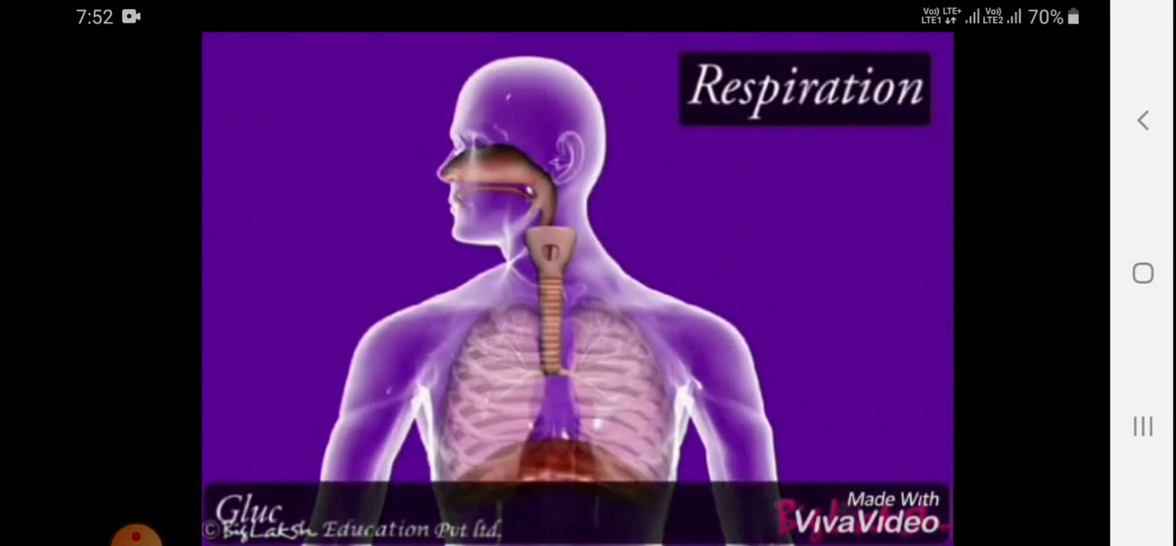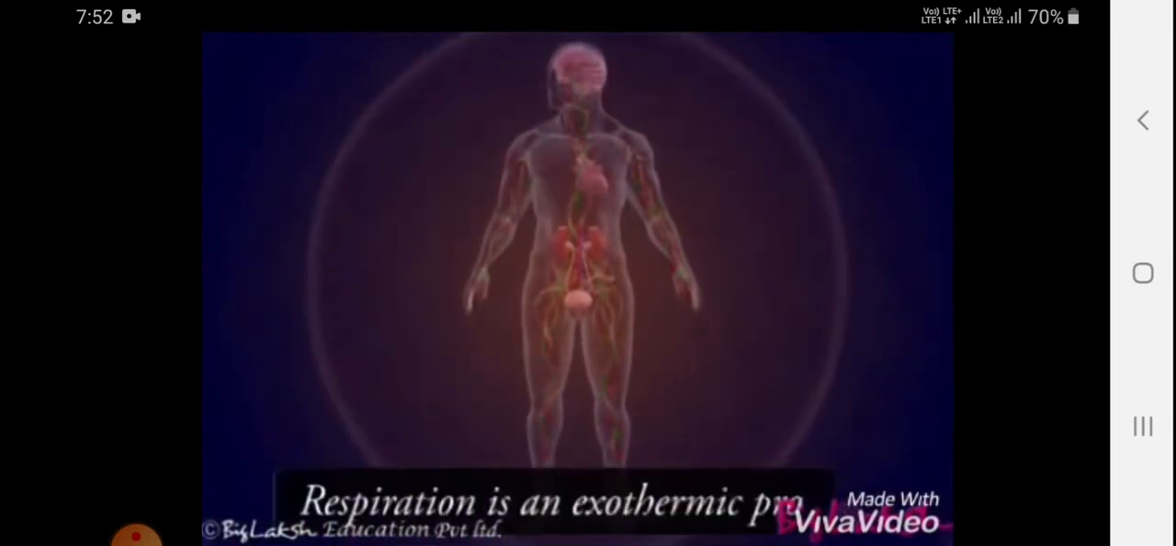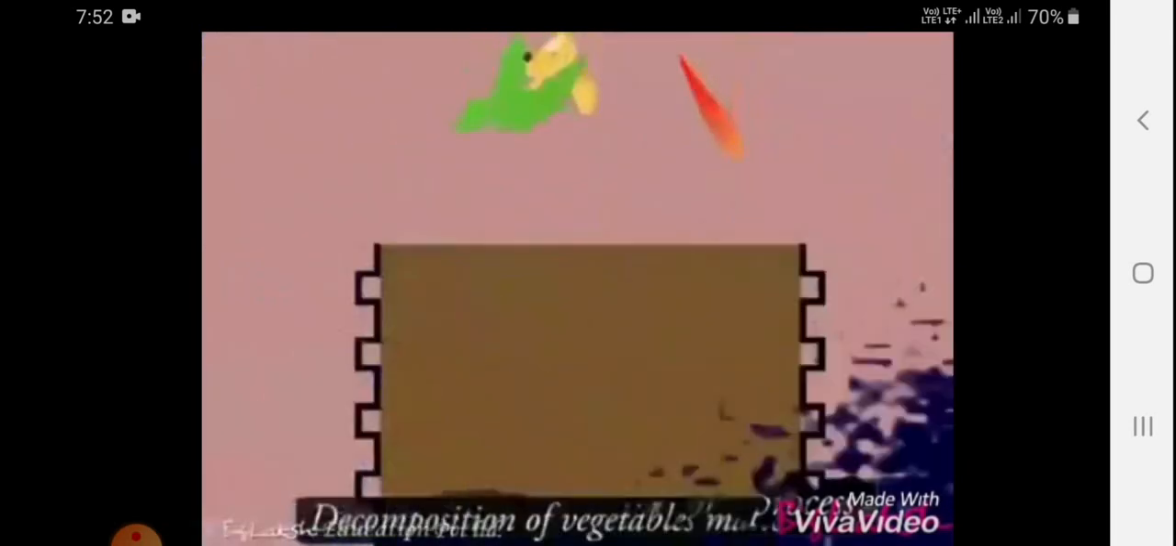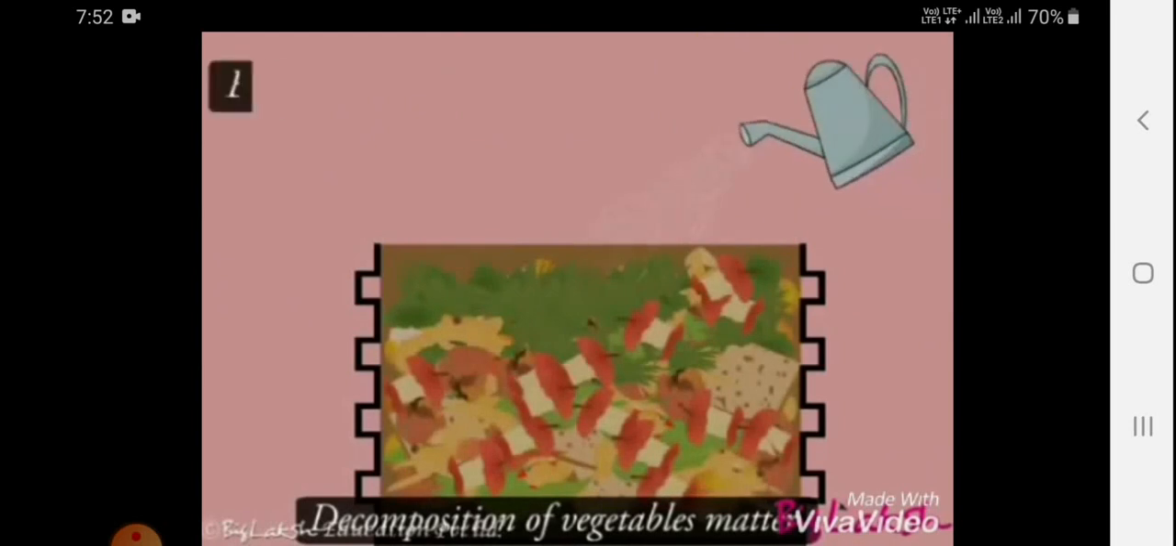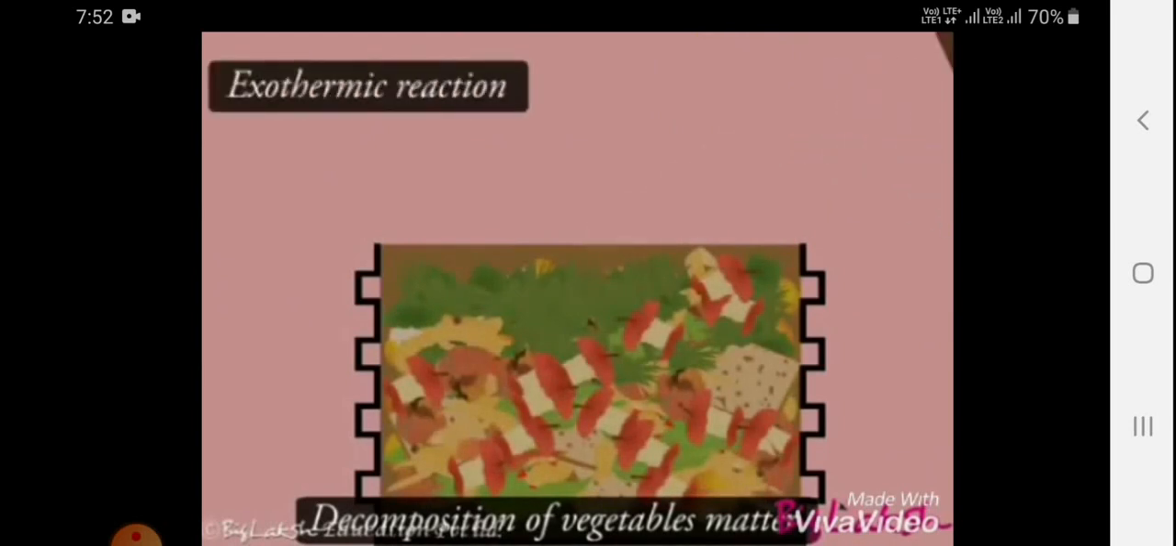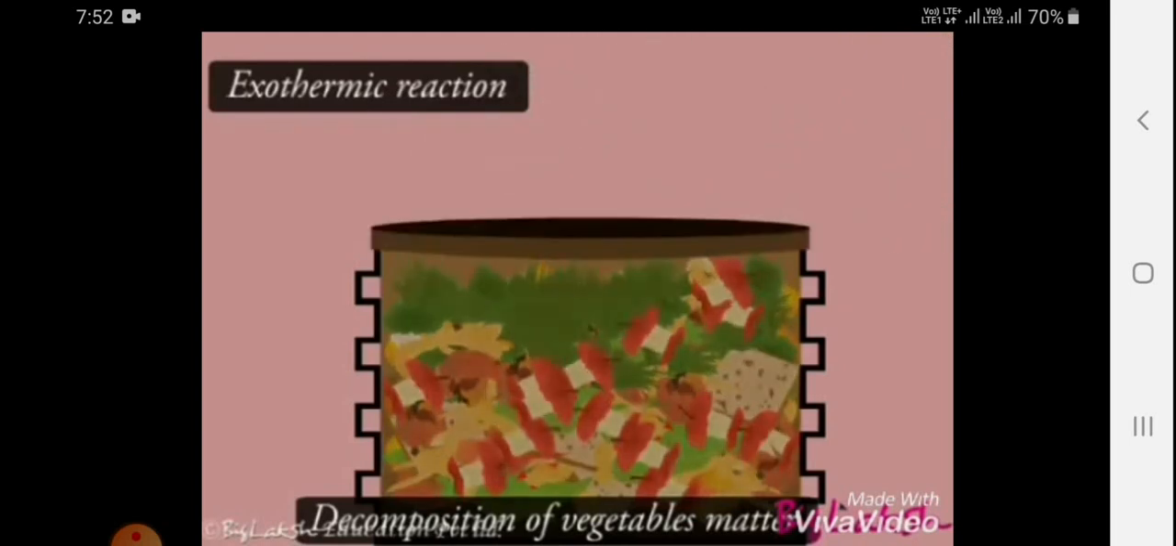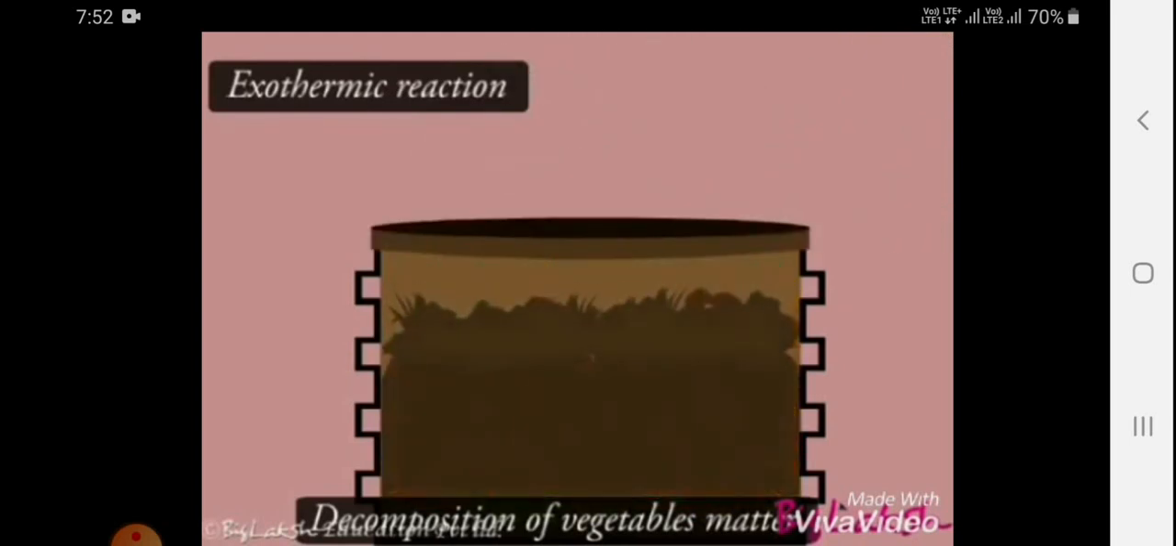And respiration, how is it an exothermic reaction? Because glucose reacts with oxygen, it gives carbon dioxide, water, and energy is released from that. See here, when we breathe, oxygen reaches the lungs, and glucose breaks down into carbon dioxide and simple parts. And even decomposition of vegetable matter is also an exothermic reaction. I told you about vermicomposting. See, these decompose to give manure or compost. Okay, next concept.